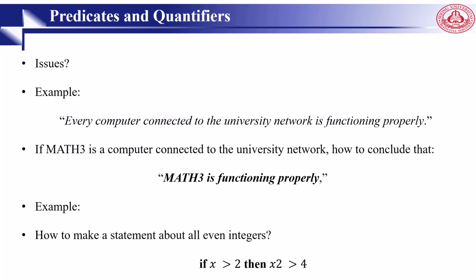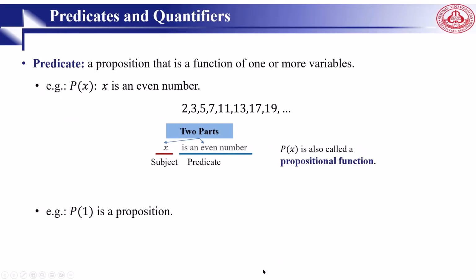Let's see one example. Suppose that we know that every computer connected to the university network is functioning properly. From this statement, how can we use propositional logic to conclude that, for example, Math3 is connected to this network, or how can we conclude that if Math3 is a computer connected to the university network, it's functioning properly? For a human being, maybe it's very easy, but how to teach a computer to do that is a little bit difficult. Or another example: if x is more than 2, then how can we say that x squared is more than 4?